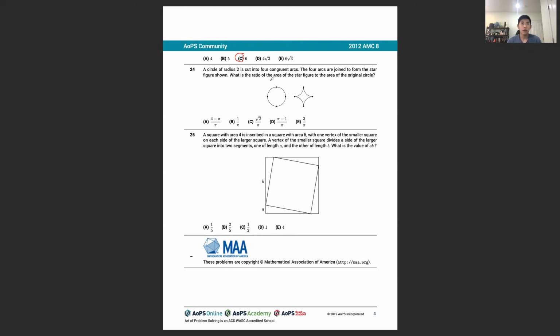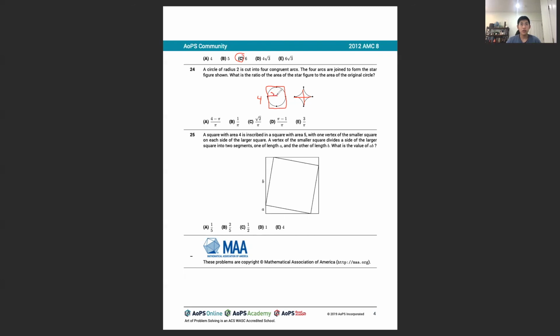Problem 24. A circle of radius 2 is cut into 4 congruent arcs. The 4 arcs are joined to form the star figure shown, and we want the ratio of the area of the star figure to the area of the original circle. So what we can do here is draw a square around the circle, and these 4 arcs on the outside of the circle are precisely the arcs that you could see right here. And we know that the circle is radius 2, so the square has side length 4, which is the diameter. So the total is 16 for the square.